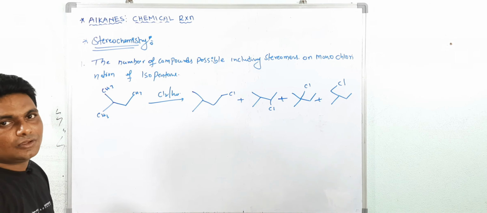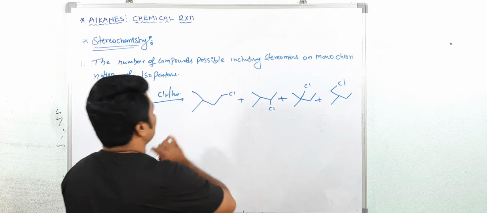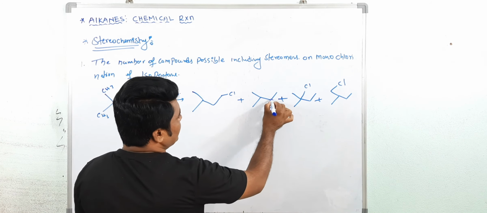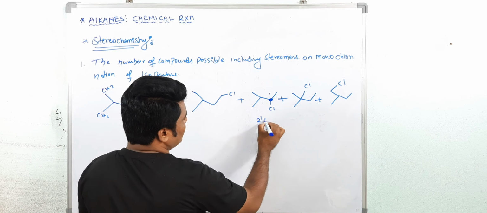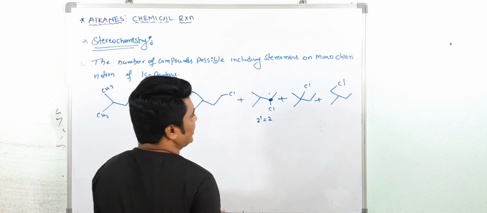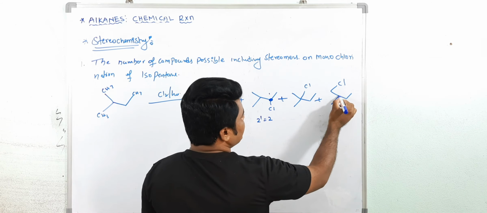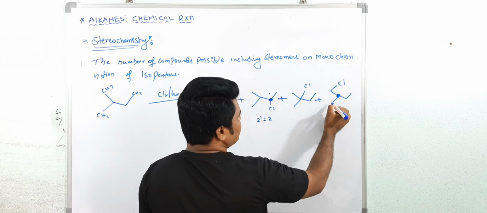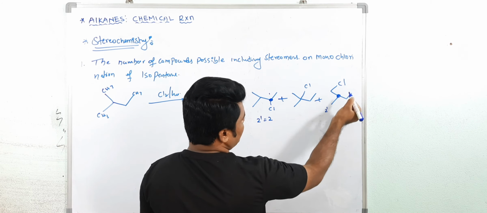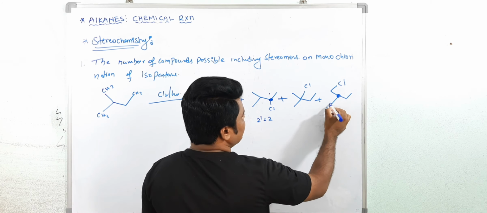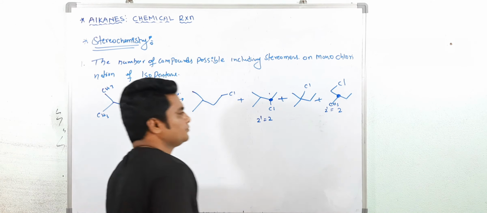Then after that we have to see the chiral center. So is there any chiral center? No chiral center. See now here the new chiral center you are getting. So it means there is one chiral center, 2 raised to 1. One above the plane, one below the plane. Here 2 you are getting. Here any chiral center is there? No. CH3 same. See this is now chiral center. This is C2H5, CH3 and this one. So here also one chiral center. One here above the plane, one below the plane. So this CH3 may be above the plane or below the plane. Here also you are getting 2.